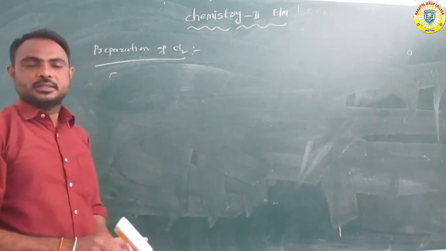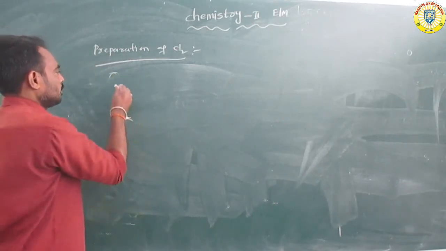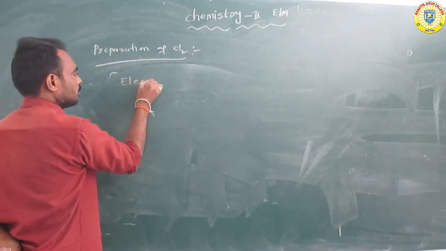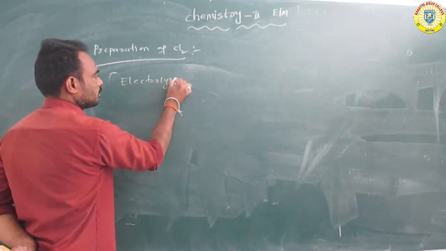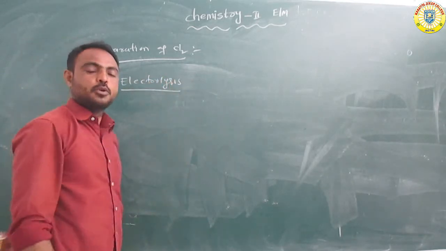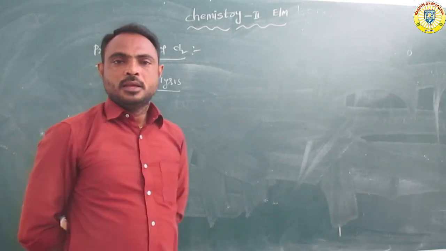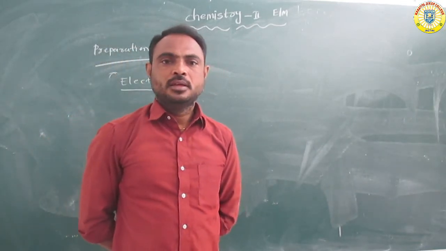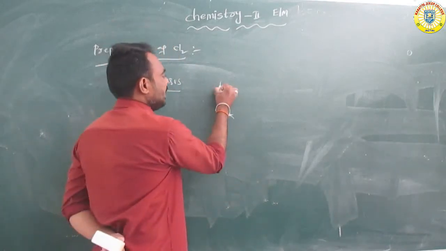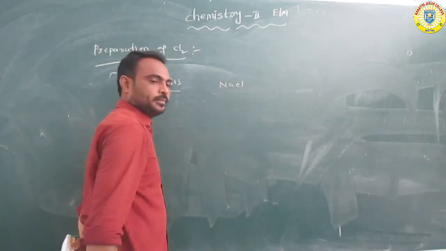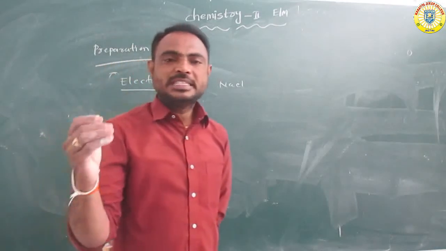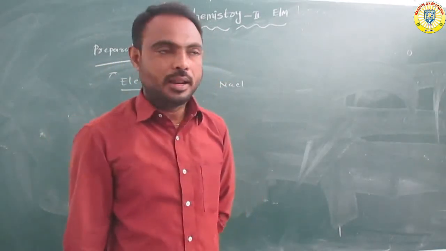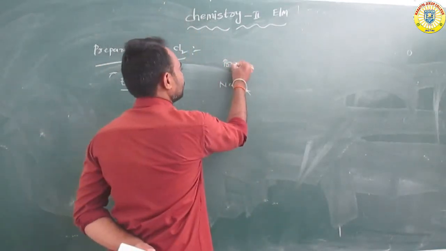The second process is the electrolysis process. In this method, when we take NaCl solution, it is called brine solution.